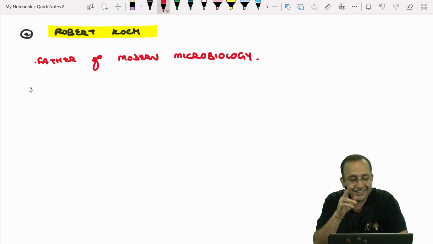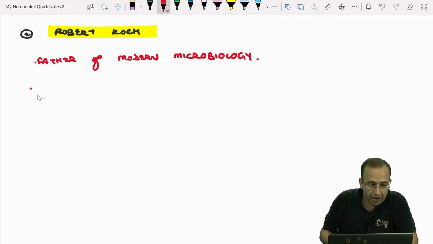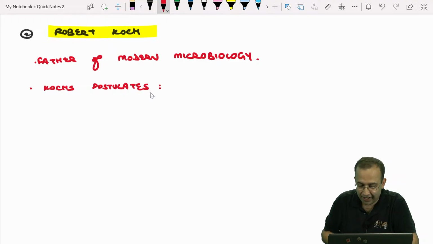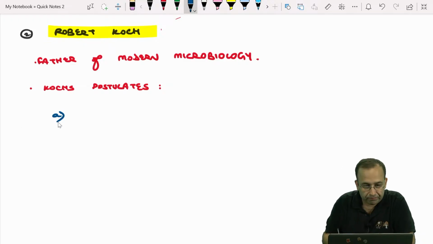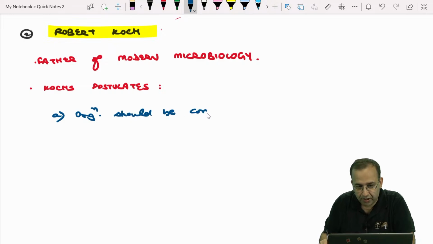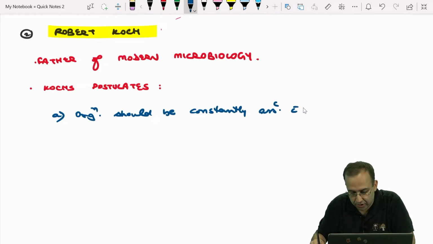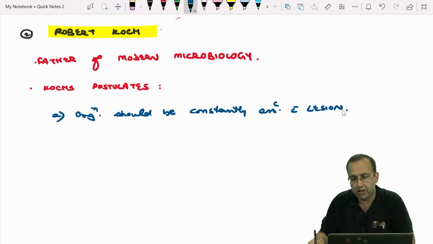So, Robert Koch is the father of modern microbiology. What is important with respect to Koch are the Koch postulates. They are Koch postulates which said that organism should be associated with a lesion. First, it said organism should be constantly associated with lesion.